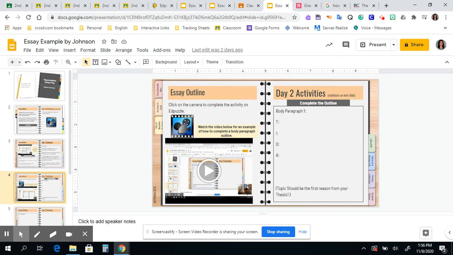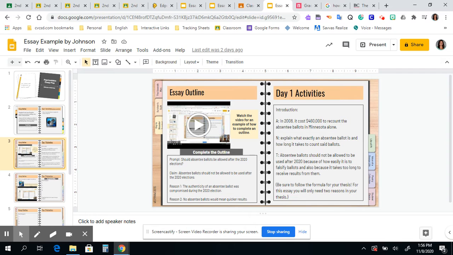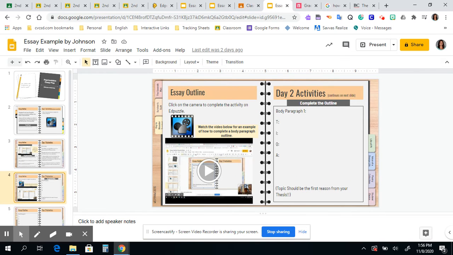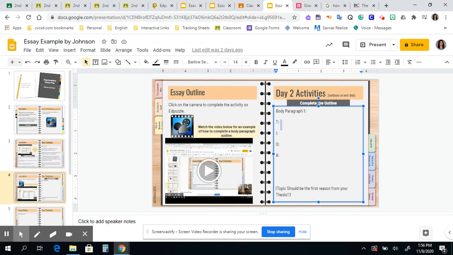So remember, we have two reasons we are going to be supporting in this paper. So this first body paragraph is going to be that first reason from our thesis statement. So if I go back here, my first reason is that absentee ballots should not be allowed to be used after the 2020 elections. Remember, my topic is different than yours.